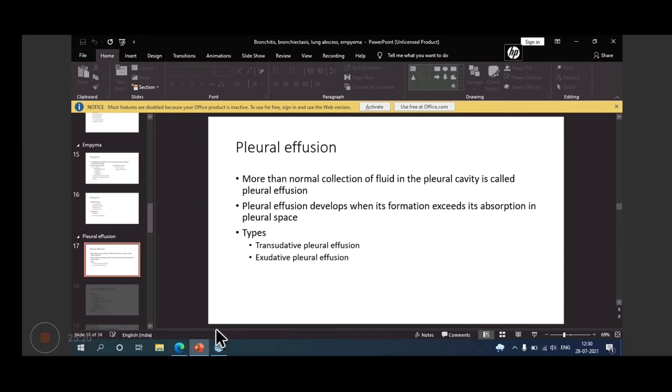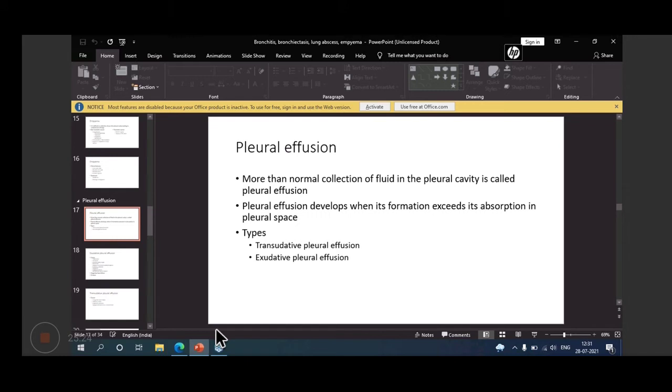Then coming to pleural effusion. Pleural effusion, again, as the name suggests, the pleura is involved. What is pleural effusion?